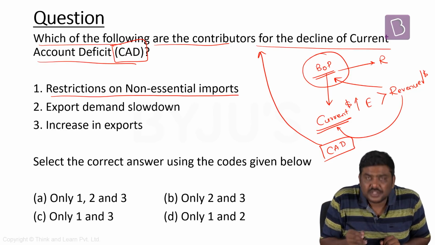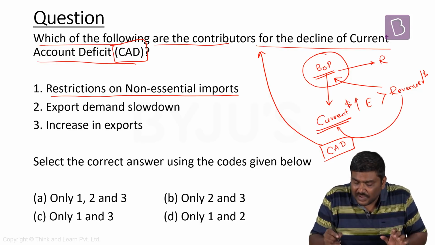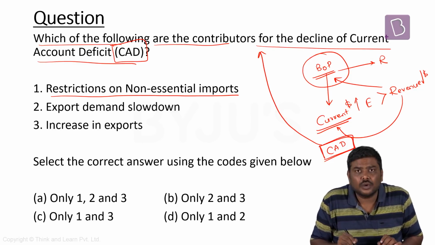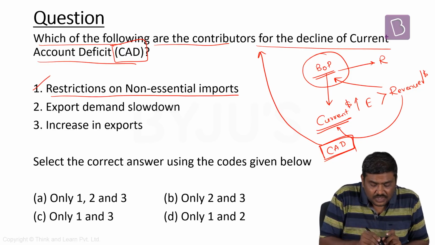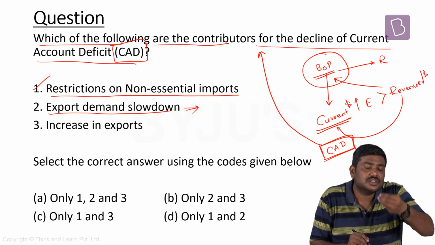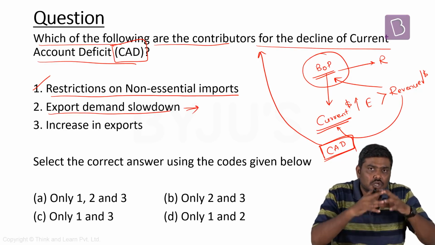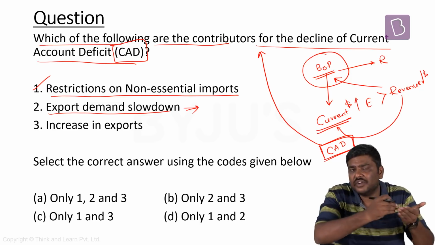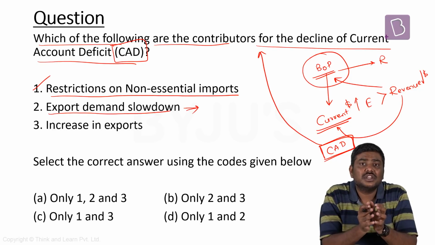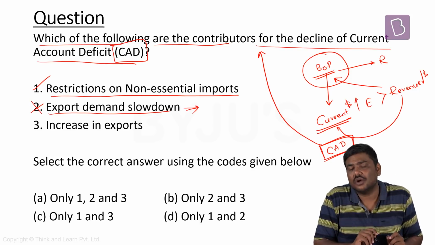1. Restriction on non-essential imports. Yes, with imposition of restriction on non-essential imports, will the value of imports come down? Yes. If the value of imports come down, is there a possibility of a reduction in the current account deficit? Definitely yes. Second one, exports demand slowdown. For example, in the recent times, we have experienced there is a slowdown in the international market for goods as well as services. And when there is a demand slowdown in the international market, our exports will get affected. Our exports are expected to come down, and when our exports come down, the current account deficit is also expected to expand like this. So no, this will not lead to reduction in current account deficit.